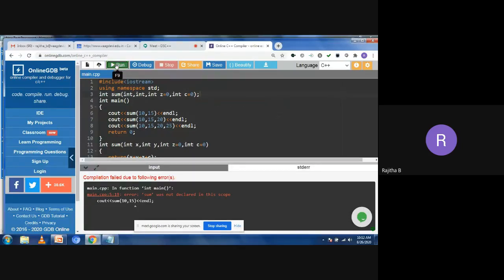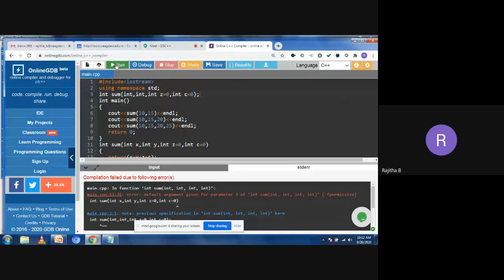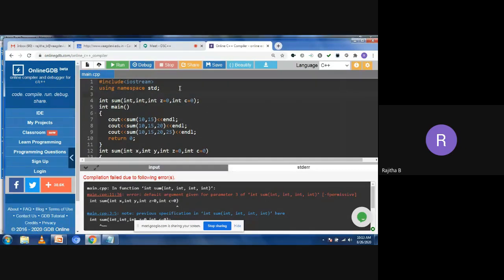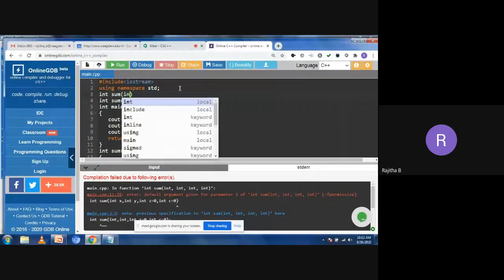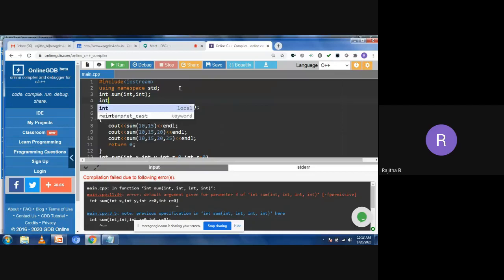Now, as the value you are getting is 3, given means this. Okay, I need to write int sum of int, int.